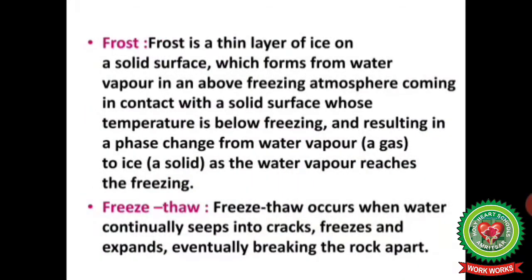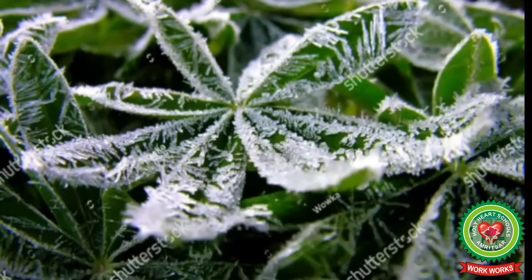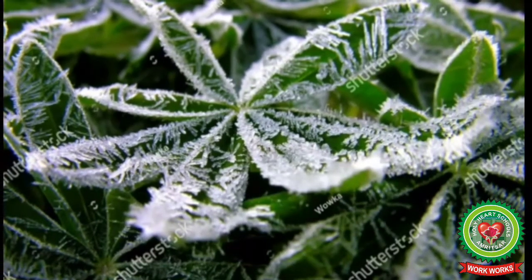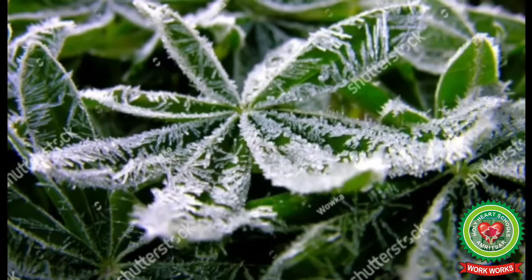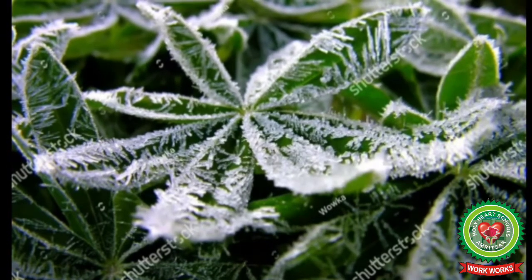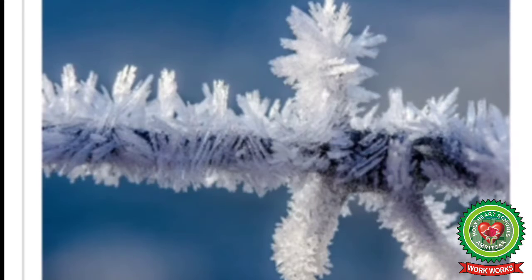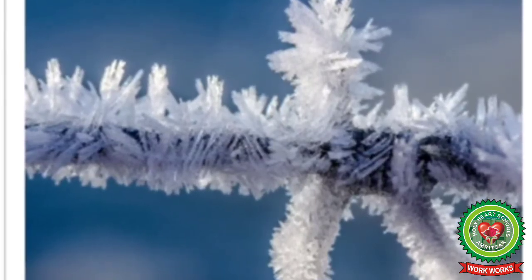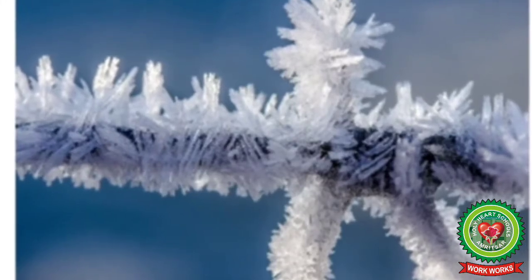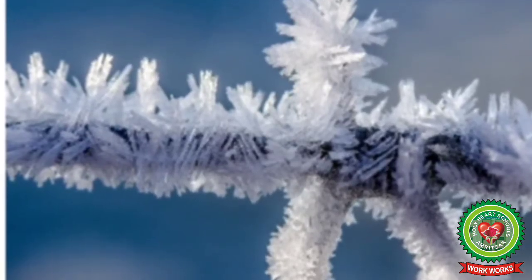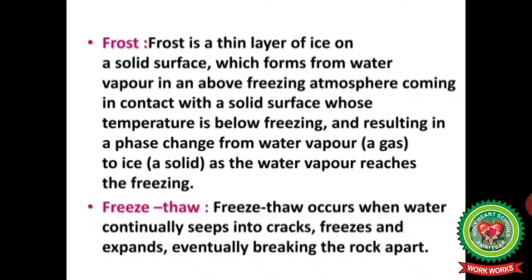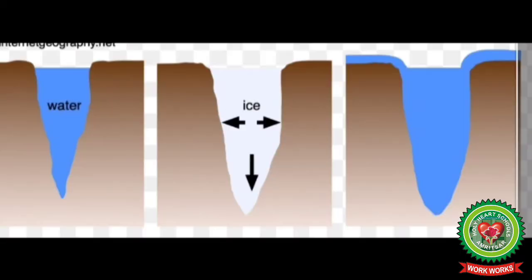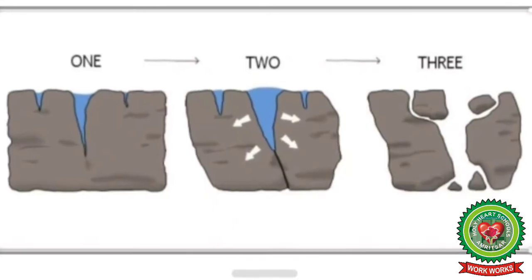Frost. Frost is a thin layer of ice on a solid surface like leaves or rocks which forms from water vapor in an above freezing atmospheric temperature when it comes in contact with a solid surface whose temperature is below freezing point, resulting in a phase change from water vapor, that is the gaseous form, to ice, means solid form, as the water vapor reaches the freezing point. Freeze thaw. Freeze thaw occurs when water continually seeps into cracks, freezes and expands, eventually breaking the rock apart.